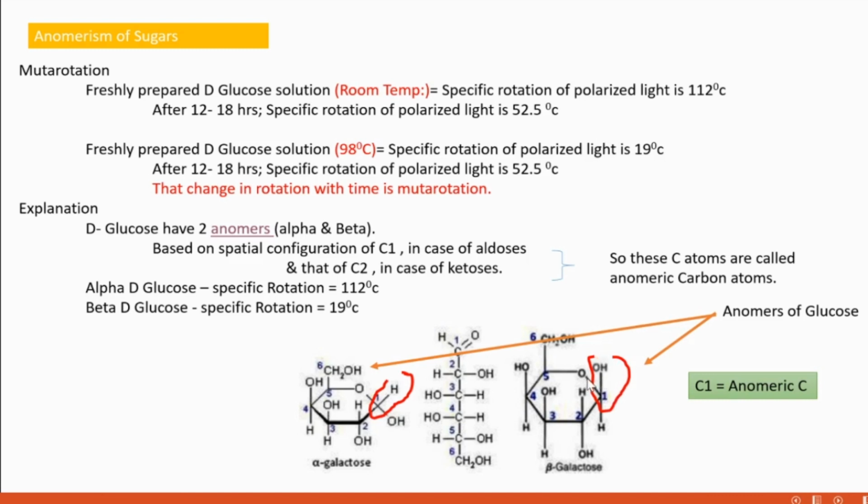As it is an aldose, we need to check the spatial arrangement of the first carbon, C1. In the case of alpha, the hydrogen is positioned upwards. In the case of beta, that hydrogen is positioned downwards. In that way, alpha and beta differ.